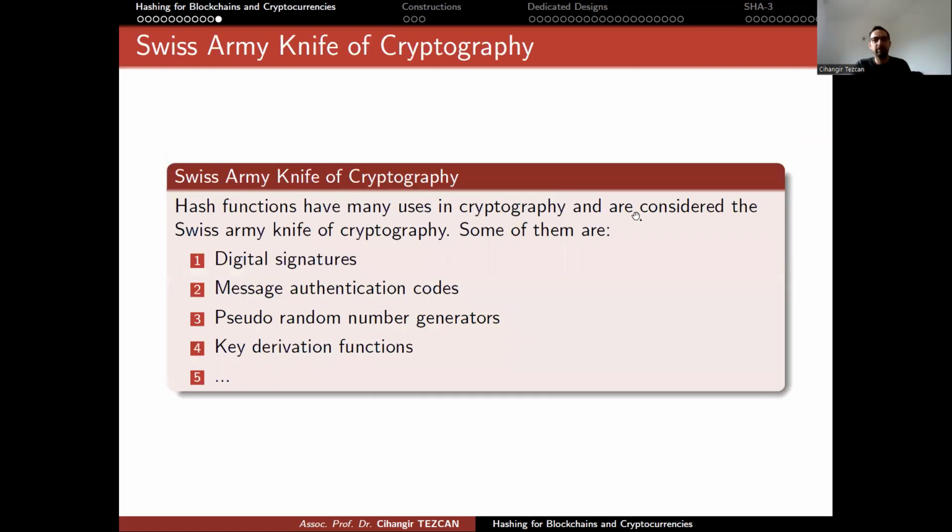Okay, so final slide. We call hash functions the Swiss Army knife of cryptography, because in cryptography, you can see hash functions everywhere. Hash functions have many uses in cryptography. Some of them are digital signatures, message authentication codes, pseudo-random number generators, key derivation functions, and so on and so forth. So you will see hash functions many times in different algorithms, but also outside of cryptography, you can use hash functions for many purposes.